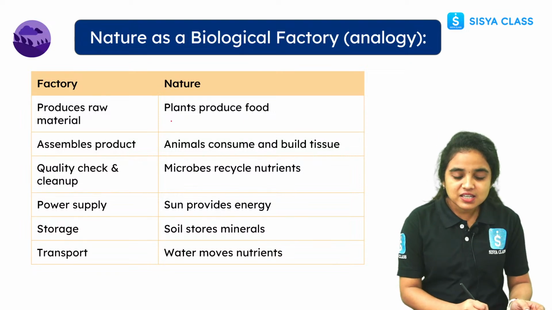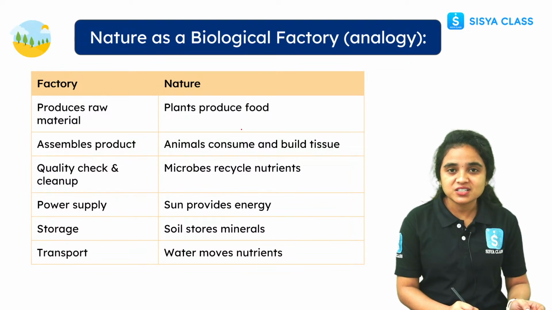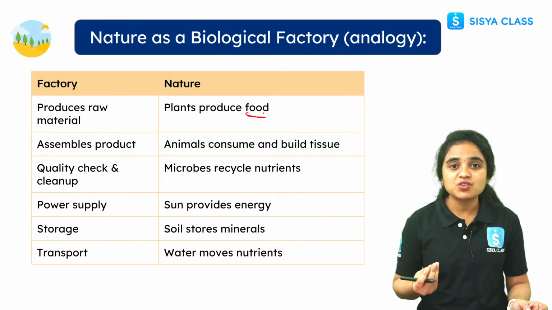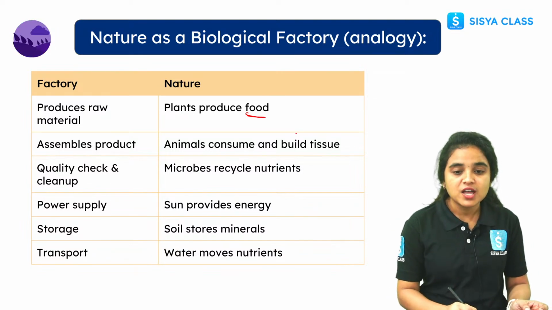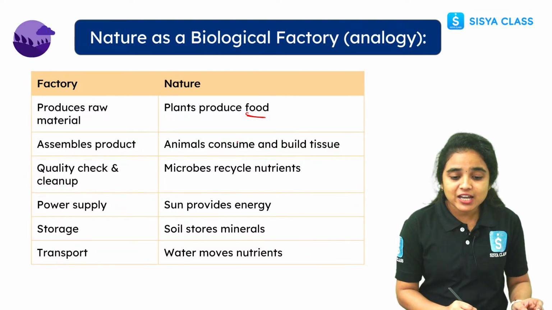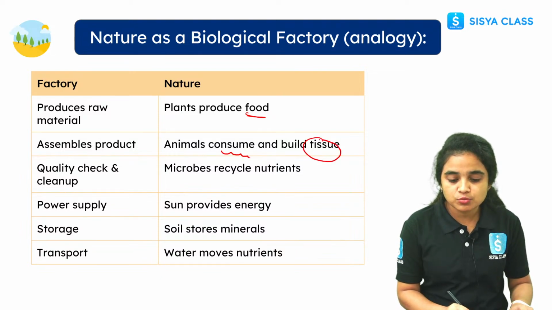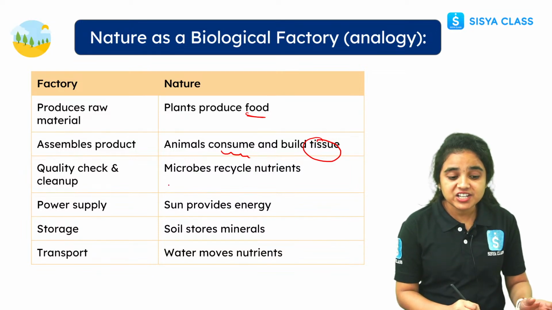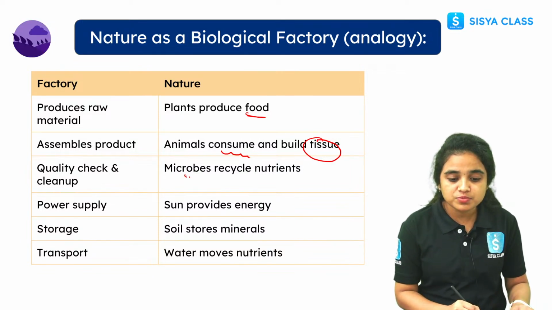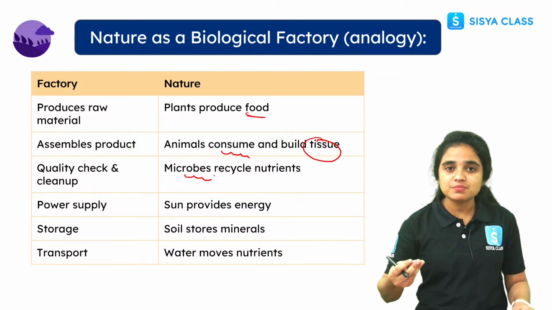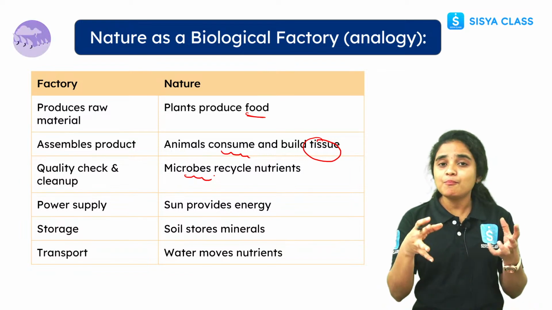And see, while our nature is a factory, first, plants will produce the food. We call them autotrophs, right? We will learn about it further. Animals will consume the food and build the tissues. The quality check and cleanup will be done by the microbes. Microbes are the decomposers. They break down the dead matter into simple substances, and mix important nutrients into the soil.